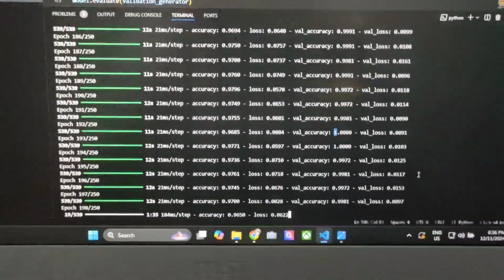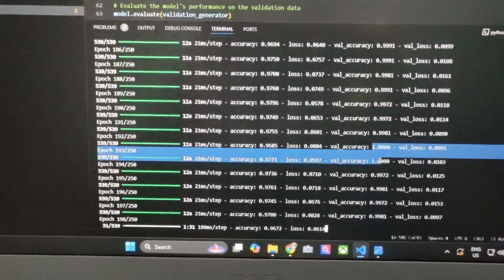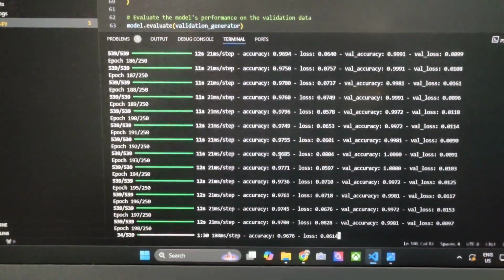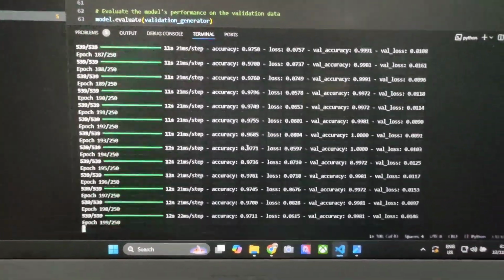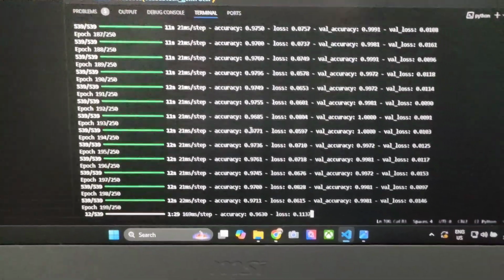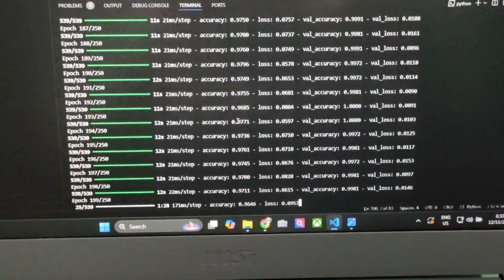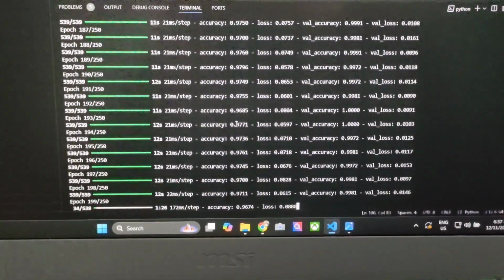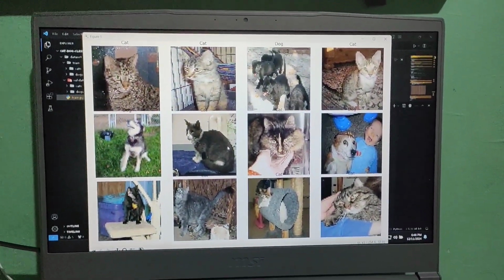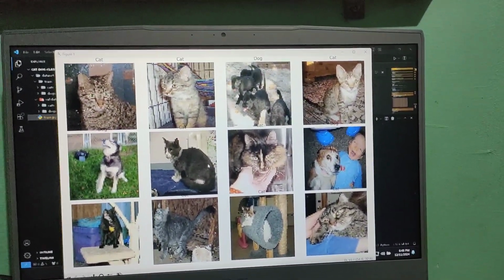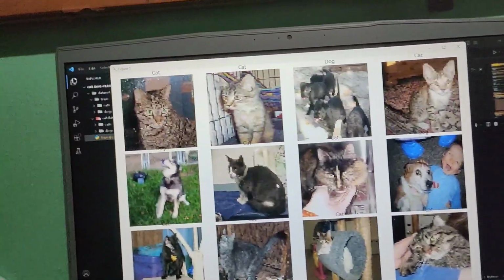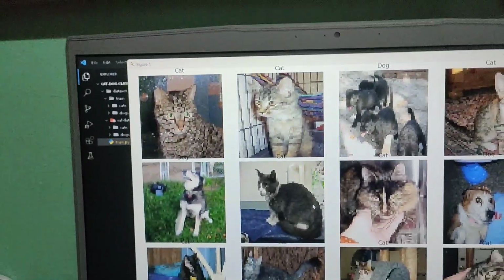As of now, we have 100% in validation accuracy, and the training accuracy is still at 90% up. After we run the program and after the rendering, this is the output.